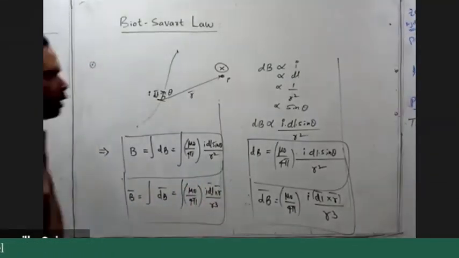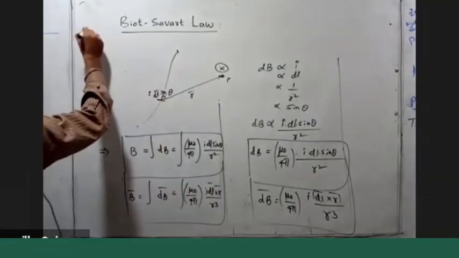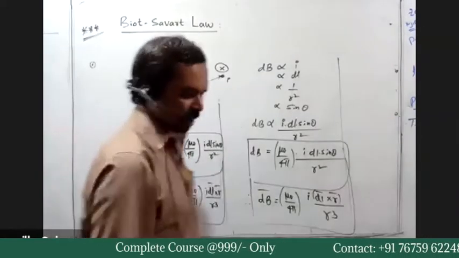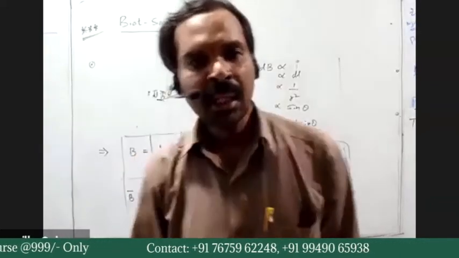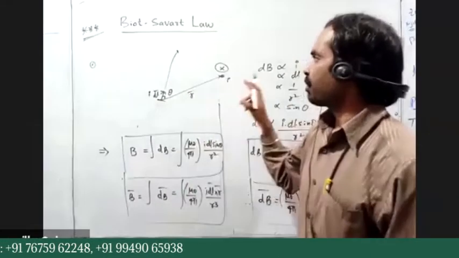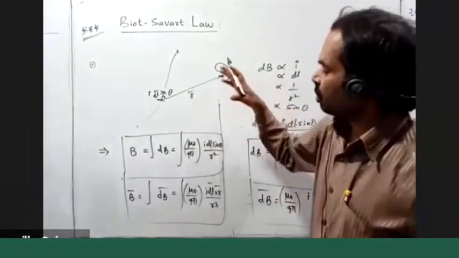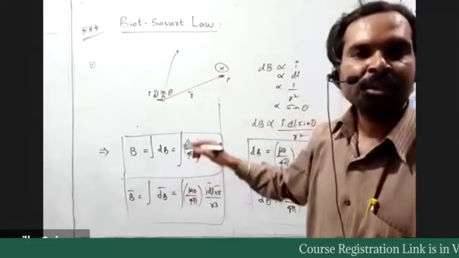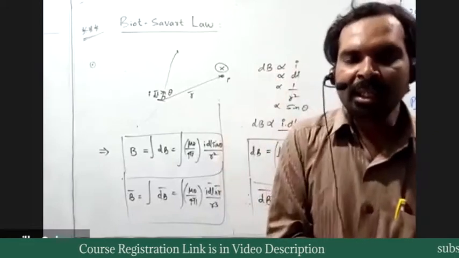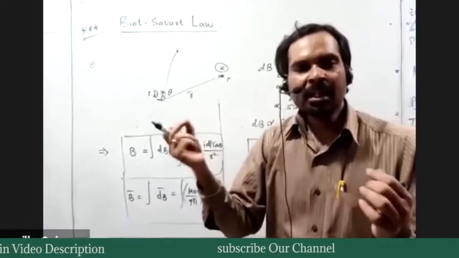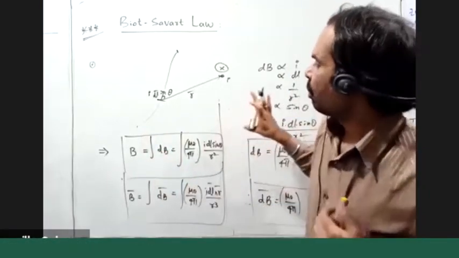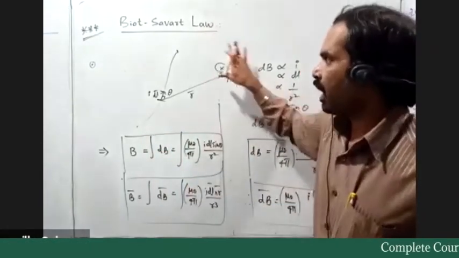So this is one important law. By using this Biot-Savart law, we are able to calculate magnetic field induction due to any type of current carrying conductor. The magnetic field induction at one point due to the current carrying conductor, we can calculate by using the Biot-Savart law.